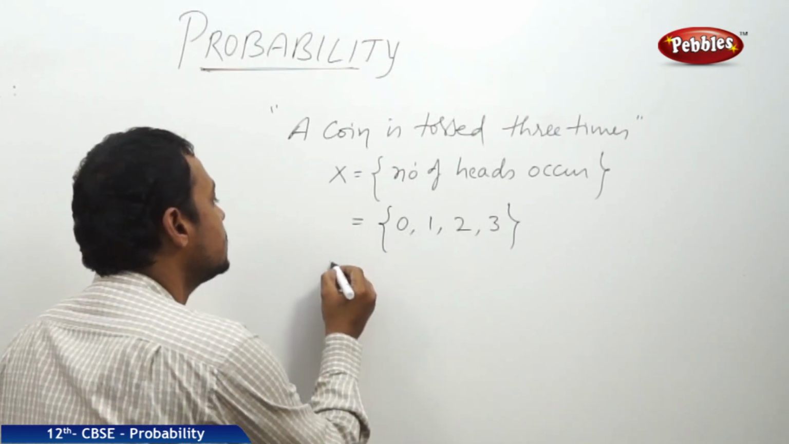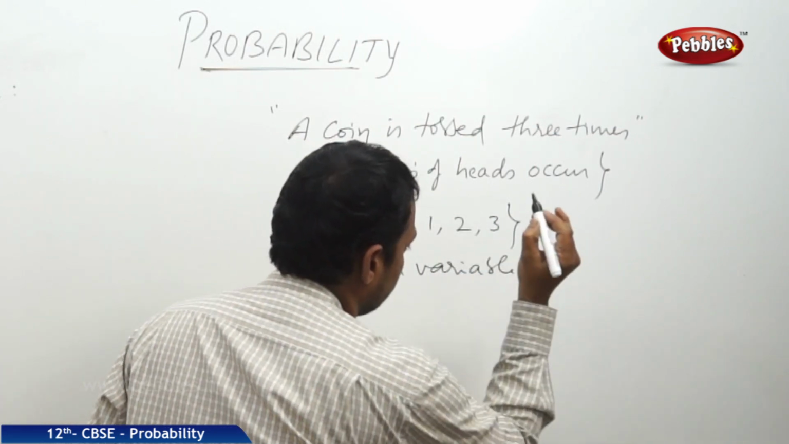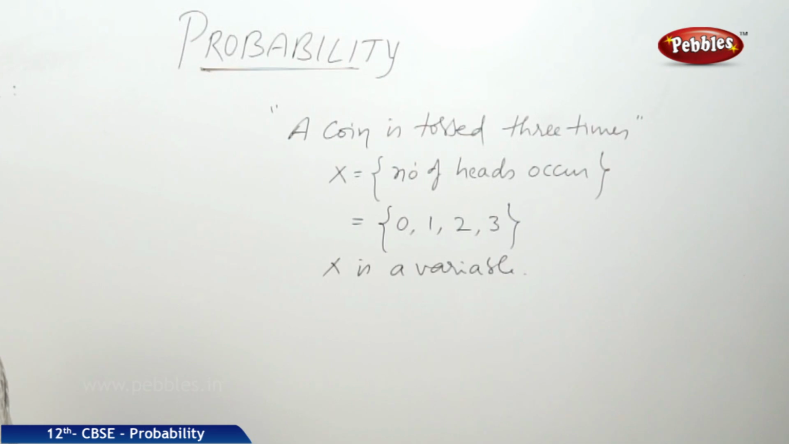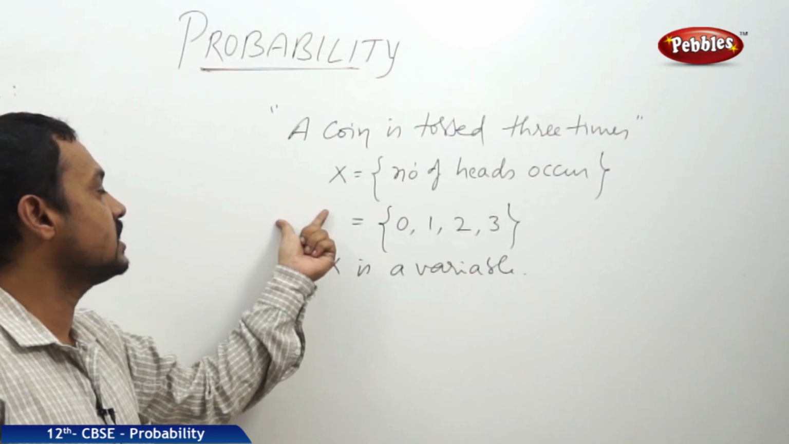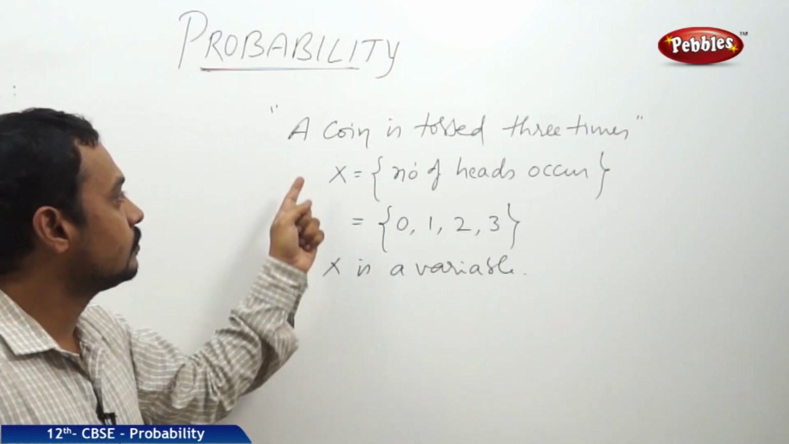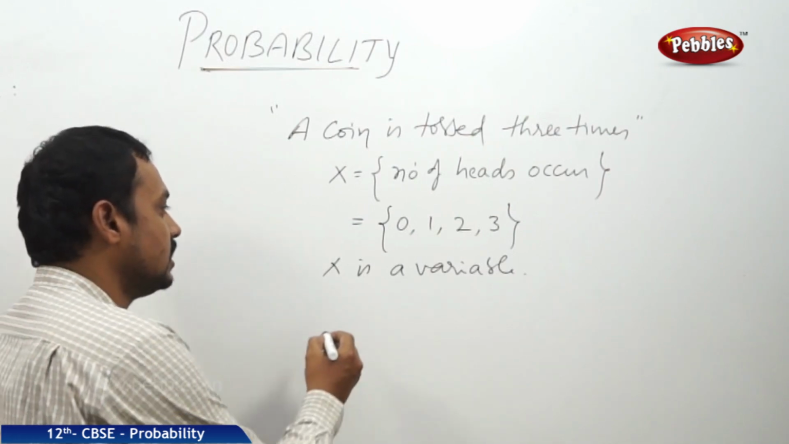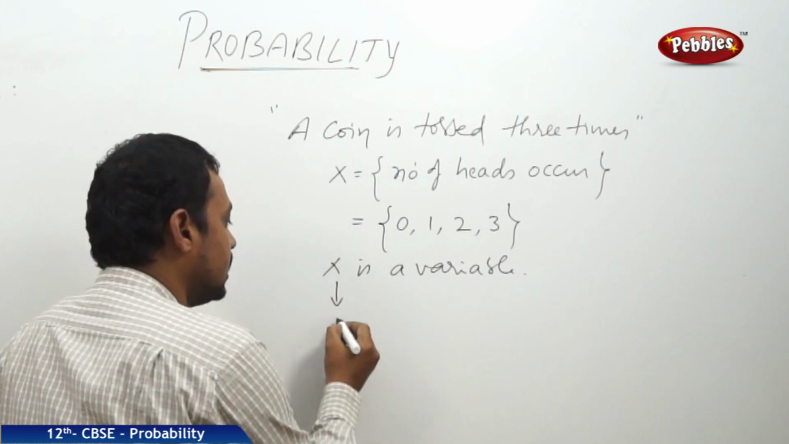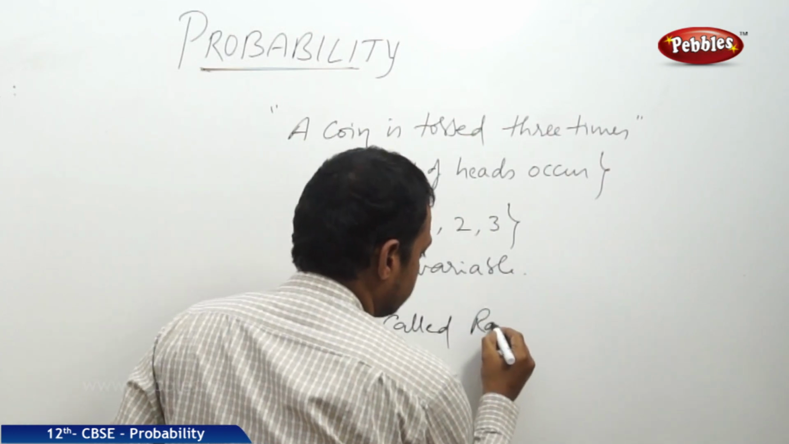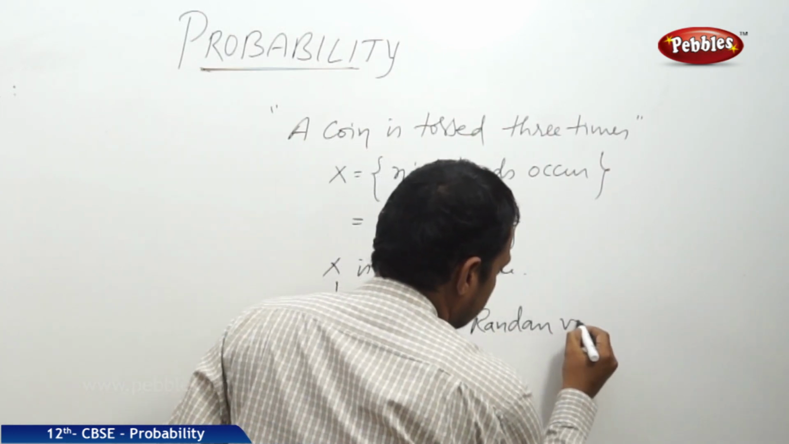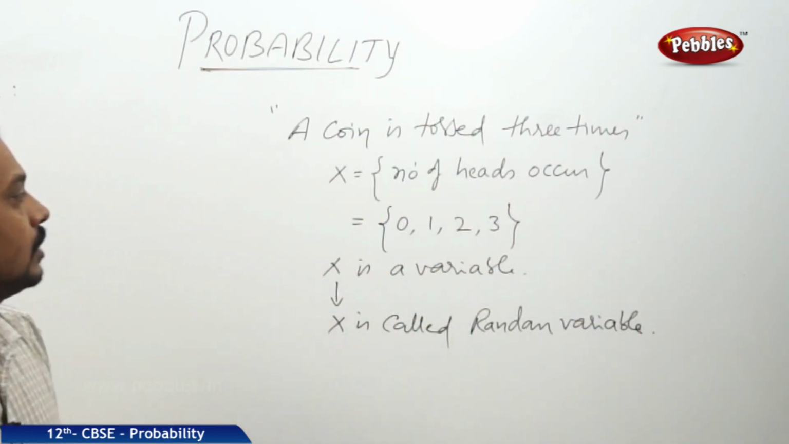So x is a variable, and this real value of x directly depends on the outcomes of the random experiment. Hence, this variable x is also known as a random variable.